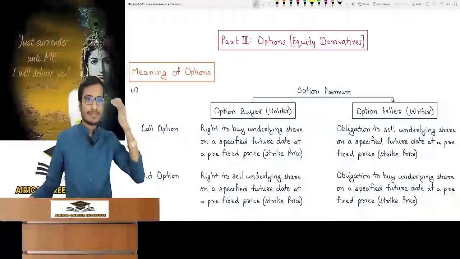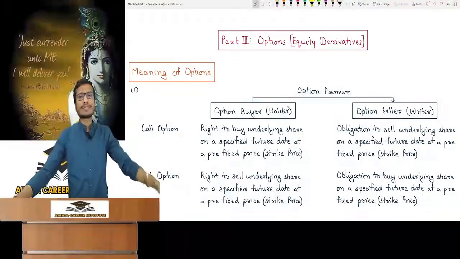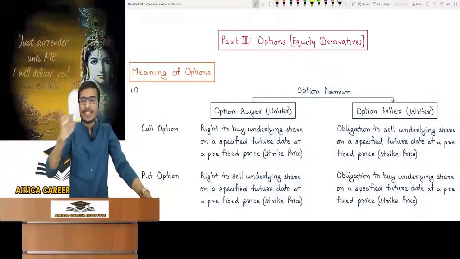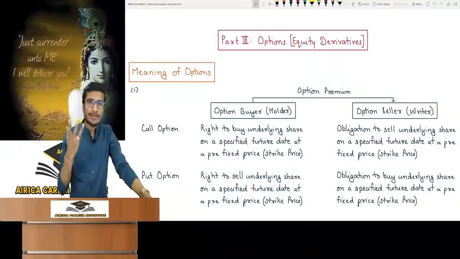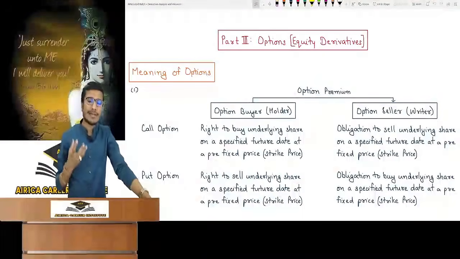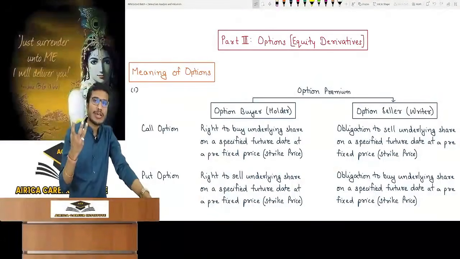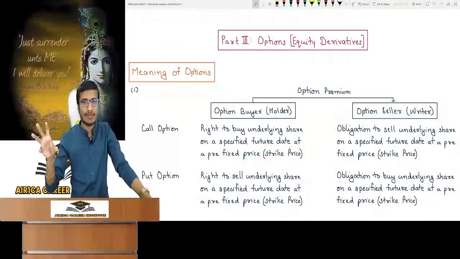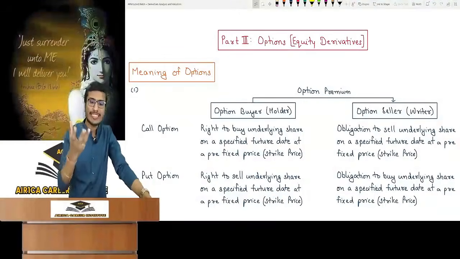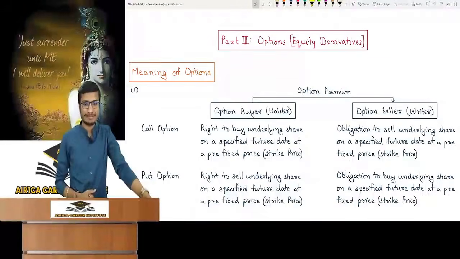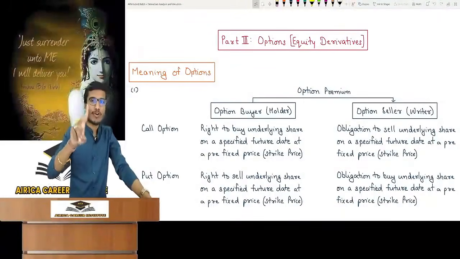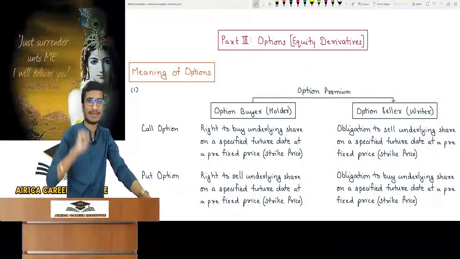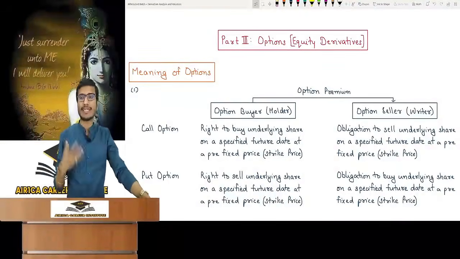Now you understand. Part three is equity derivatives. We started the revision of concepts of the derivatives chapter and understood the meaning of derivative. After this, I told you that there can be different derivatives for the underlying asset. So we are studying equity derivatives, where the underlying asset is an equity share or index. Because it is the main syllabus of this chapter, which can be of four types: forward, future, options and swap. Forward and futures are completed. Now come to options.